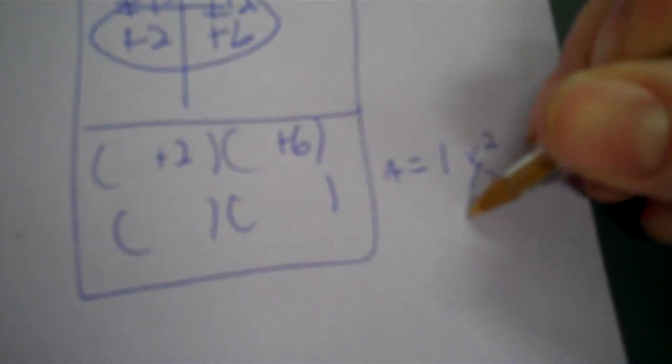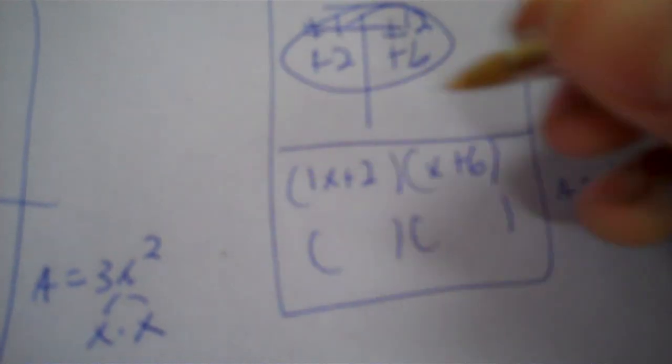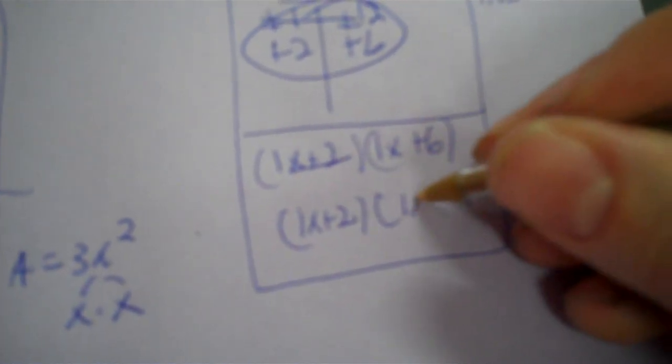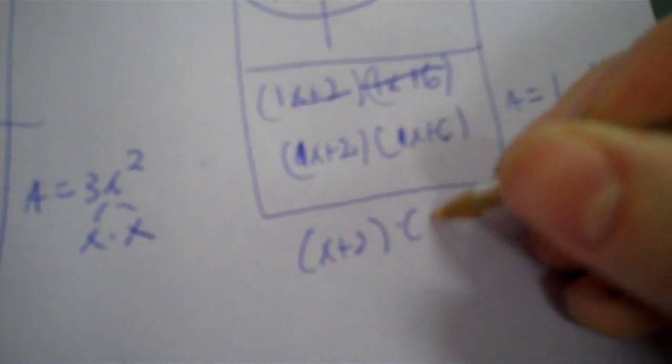Then you go x times x and you apply a 1 in front of each of them. Because it's 1x second. Well, you can't simplify that. Or that. So really the 1's just come off the x's and we have x plus 2 times x plus 6. Okay. Cross that out and x plus 2, x plus 6.